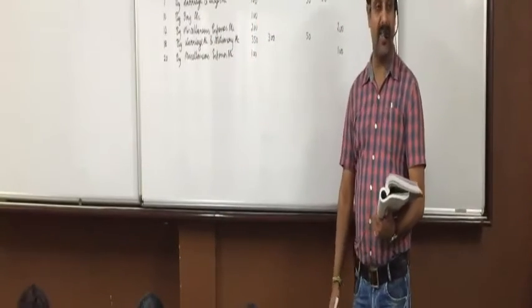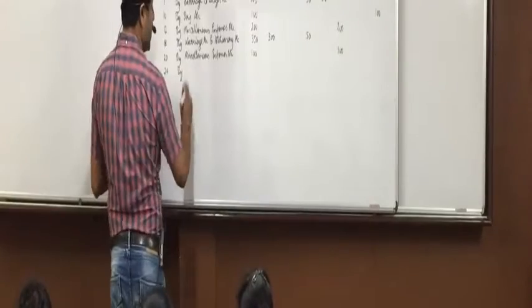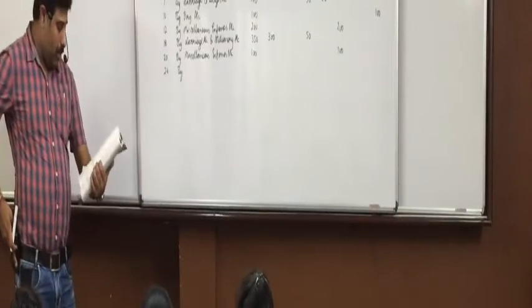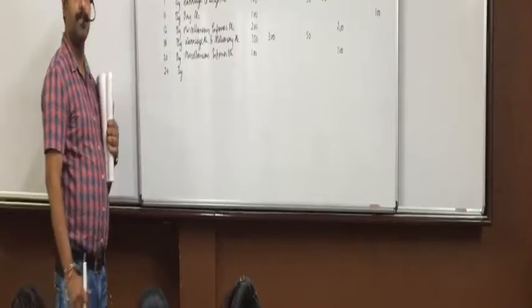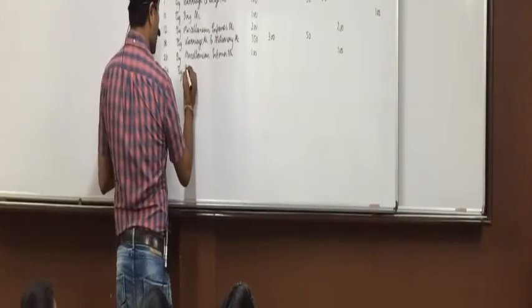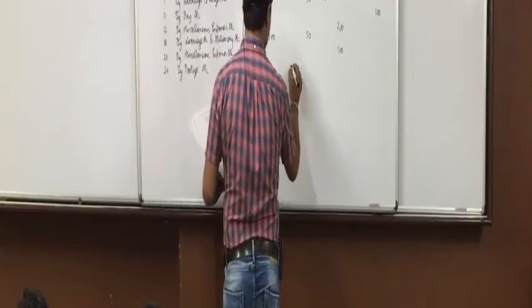Then date 24, 80 paid for postal expenses. By postage account, 80 in total as well as in postage.